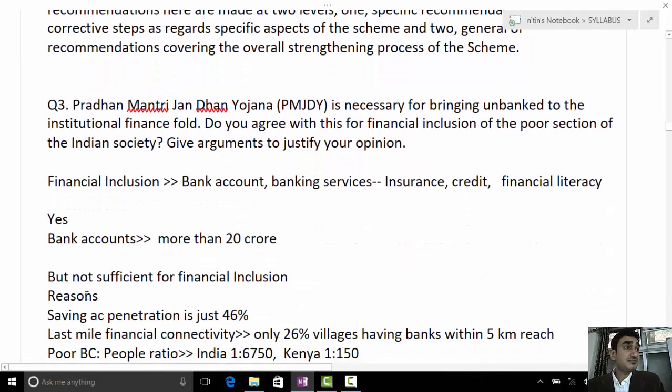I'll come to the third question. Pradhan Mantri Jan Dhan Yojana is necessary for bringing the unbanked to the institutional financial fold. Do you agree with this for financial inclusion of the poor section of Indian society? Give arguments to justify your opinion.